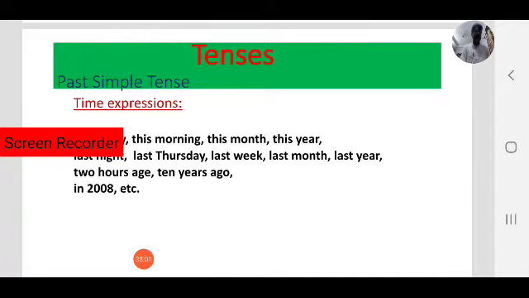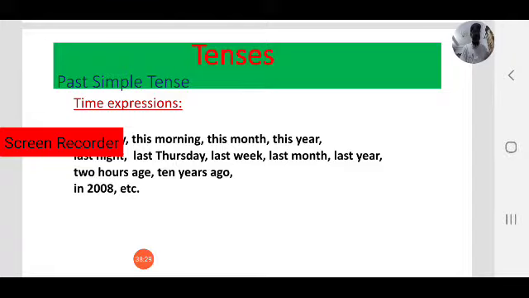And coming to present perfect, observe this one. Present perfect also describes past actions, but we don't mention time expressions. That is important.